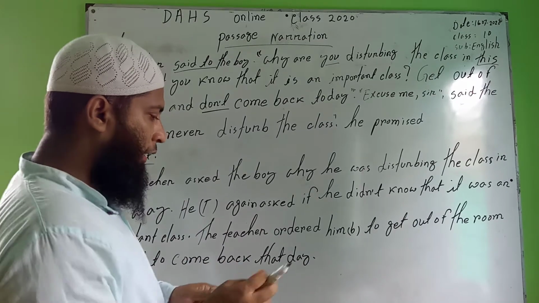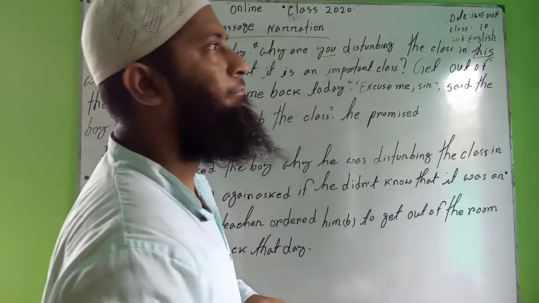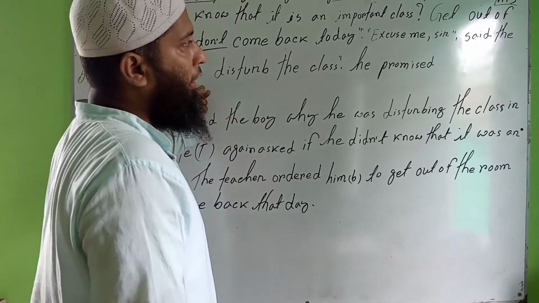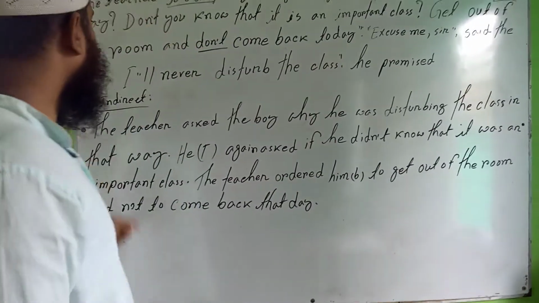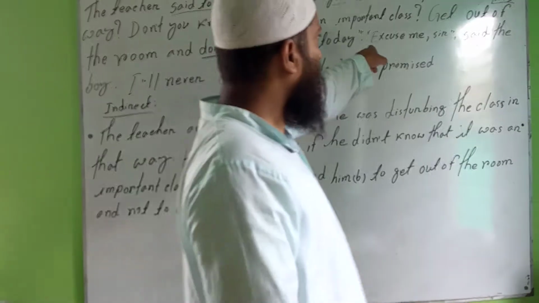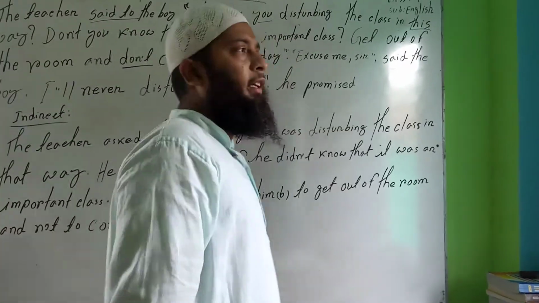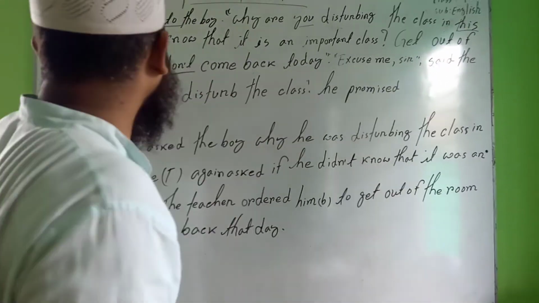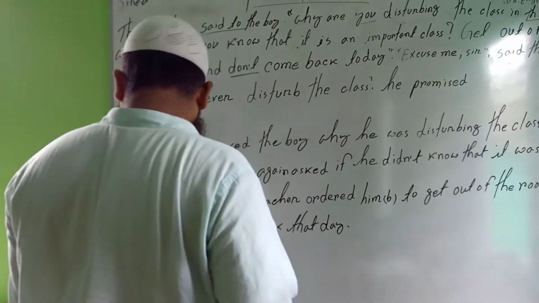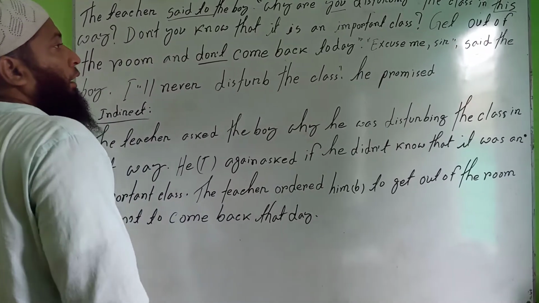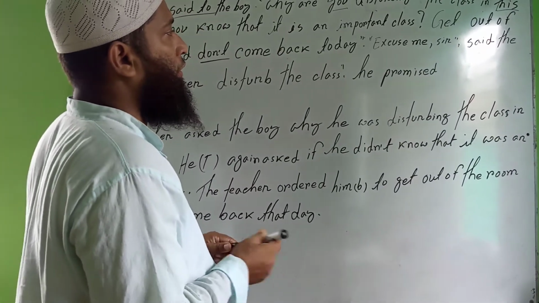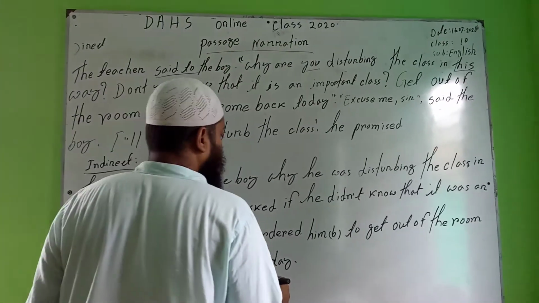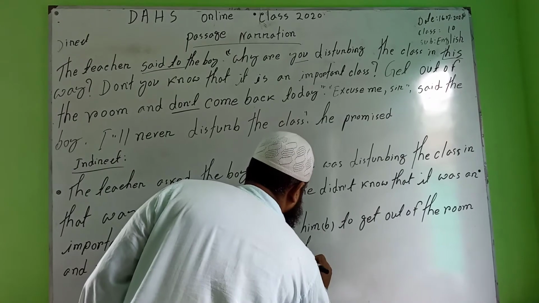Okay. The last two sentences are said by the boy. The boy is saying here, excuse me sir, said the boy. These are inverted commas here. Excuse me sir. These sentences are said by the boy. Said the boy. Here you can write down please. The boy apologized. The boy respectfully. Then we have written here the boy.